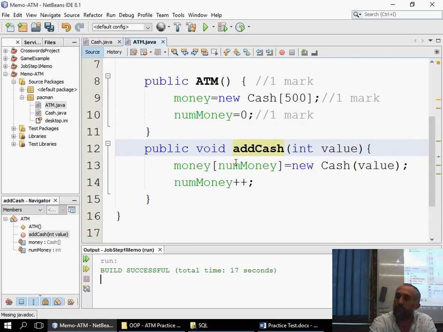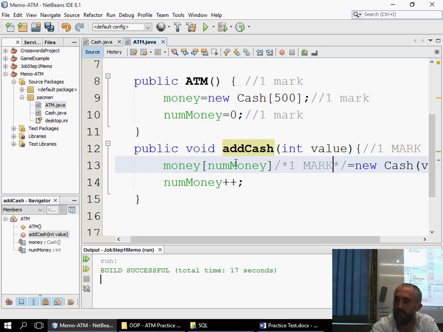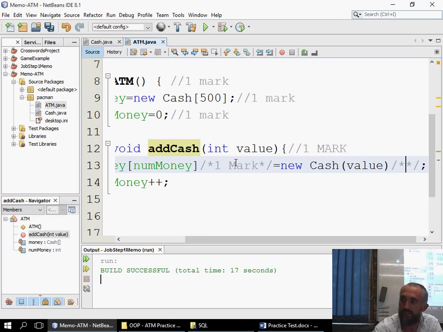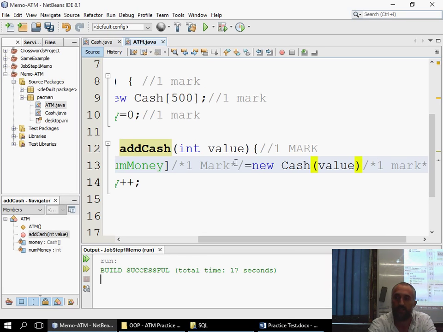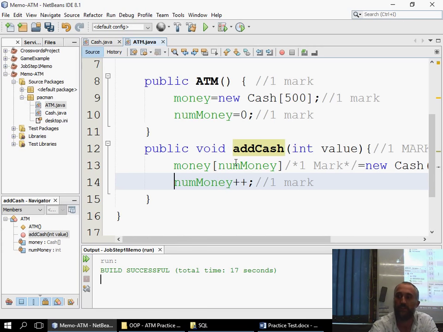So now, as far as this is concerned, I'm going to give you 1 mark for correct meta. There's 1 mark for you pointing to the correct location in here. So there's 1 mark for that part there. And there's another mark for the fact that you've used the correct constructor to initialize position. And the 4th and final mark is for the fact that you've incremented the money.